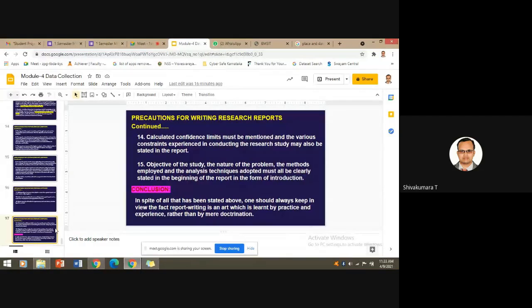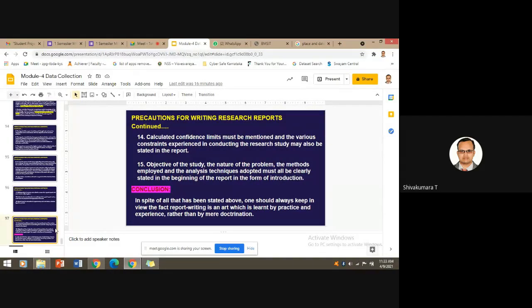Variety of researches are there. Whichever nature of the problem you identified and set an objective for, you always need to align your objectives. So the methods employed and the analysis techniques adopted must all be clearly stated in the beginning of the report in the form of introduction. So this is very important.